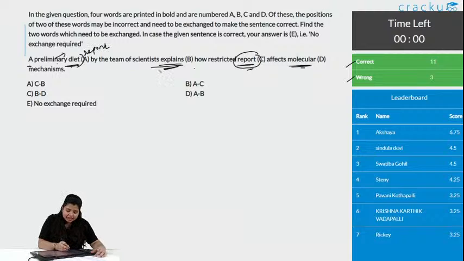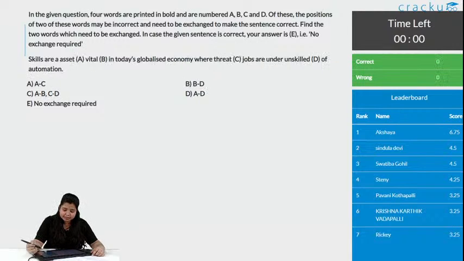by the team of scientists explains how restricted diet, that a restricted diet is affecting molecular mechanism. This is making the sentence coherent, that is, it is making the sentence contextually correct, that a restricted diet has affected molecular mechanism. And how did we get this? We get this by a preliminary report. So, option B is the correct answer here, and 11 people got this correct. Let us go to the next question.